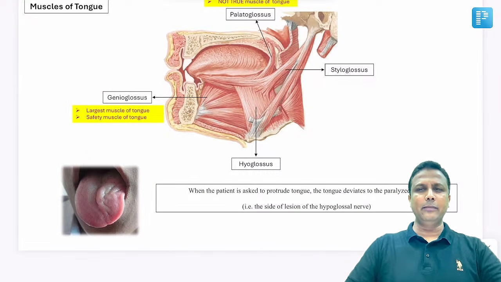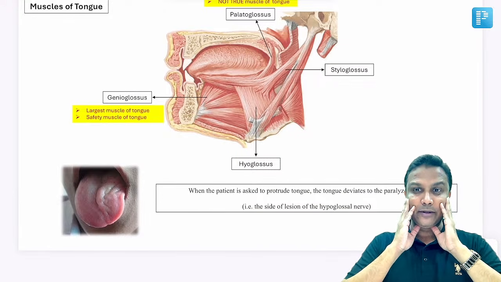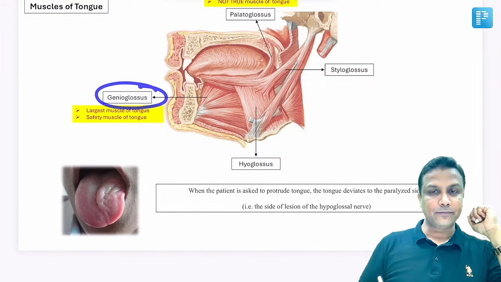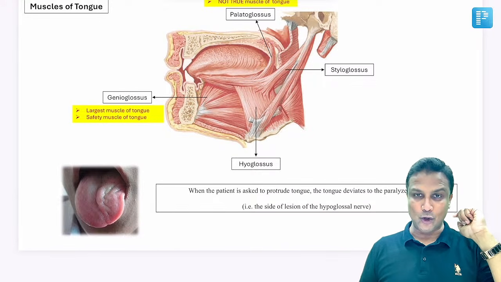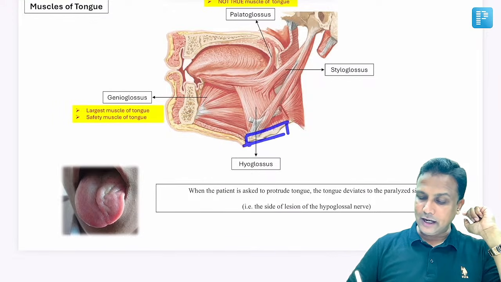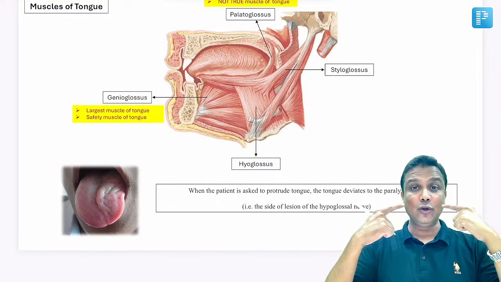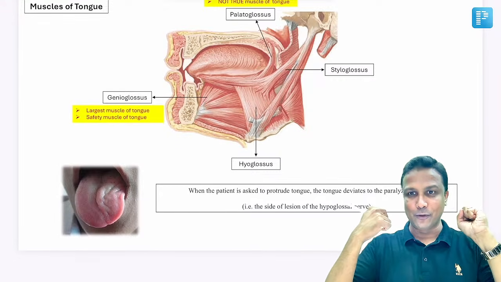In tongue topic, remember the muscles of tongue and the extrinsic muscles of tongue are very much important. Extrinsic muscles. Number one, you'll have genioglossus muscle, and then from the styloid process, you'll have one muscle here, that is styloglossus. Above here, there will be palate, and from the palate, there is a muscle coming into the tongue, palatoglossus. And below here, there'll be hyoid bone, and from there, there'll be hyoglossus muscle. So genioglossus, styloglossus, palatoglossus, and hyoglossus. All these four muscles you have to remember.